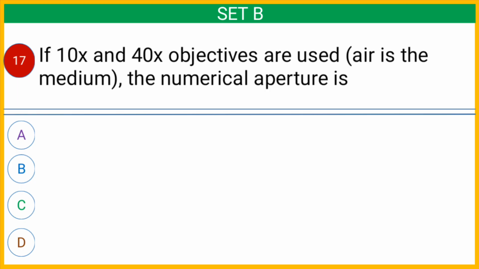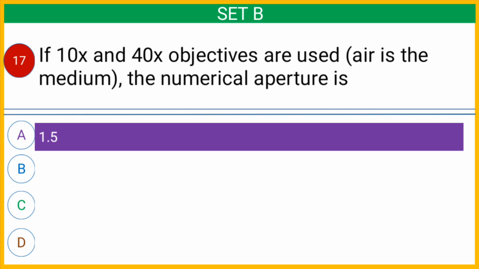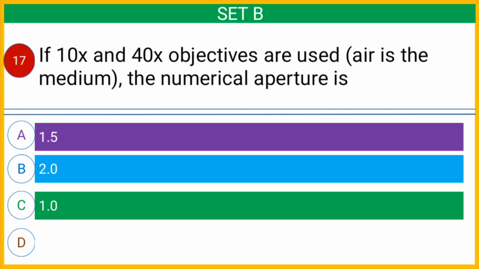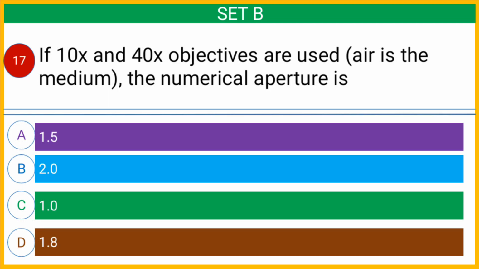Question number 17, if 10x and 40x objectives are used and air is the medium, the numerical aperture is option A 1.5, option B 2, option C 1, or option D 1.8. And the correct answer is option C 1.